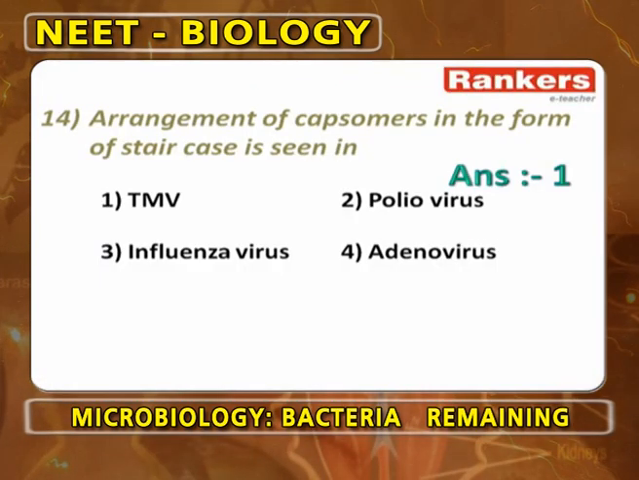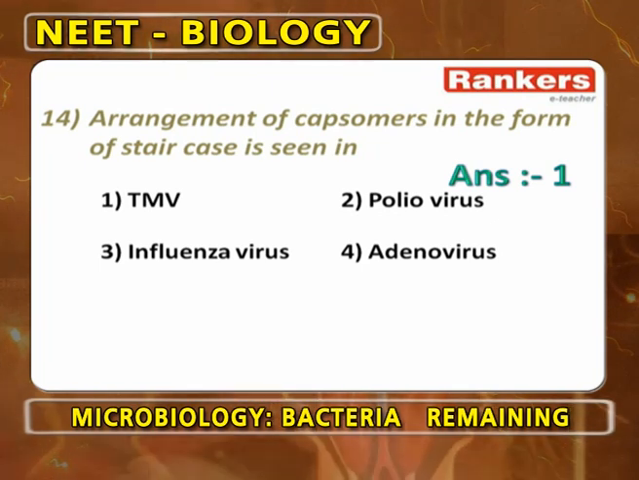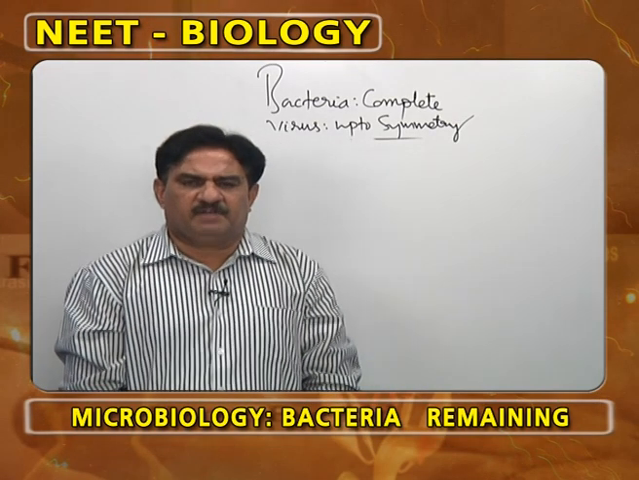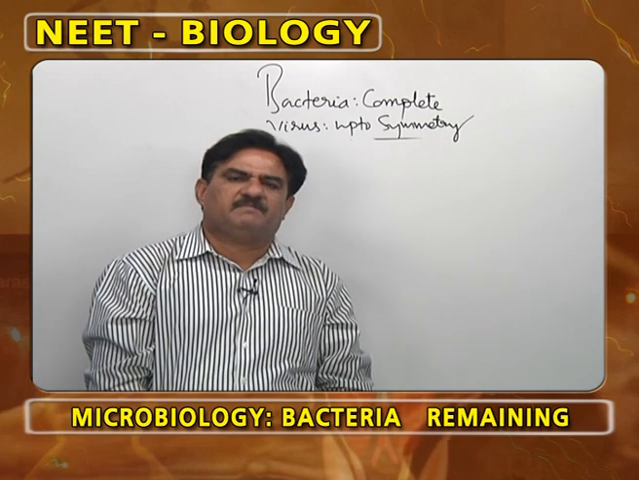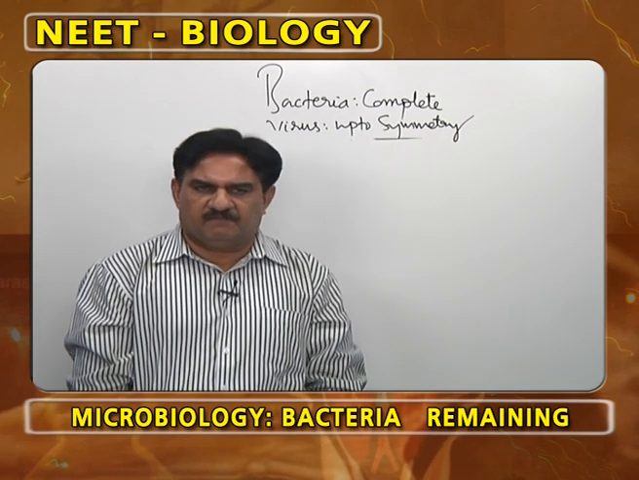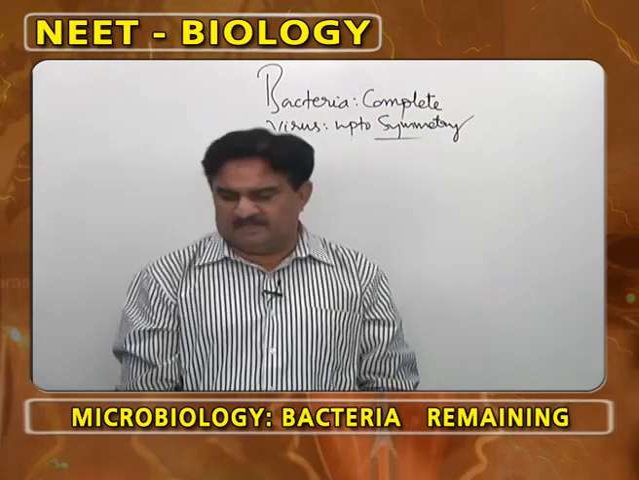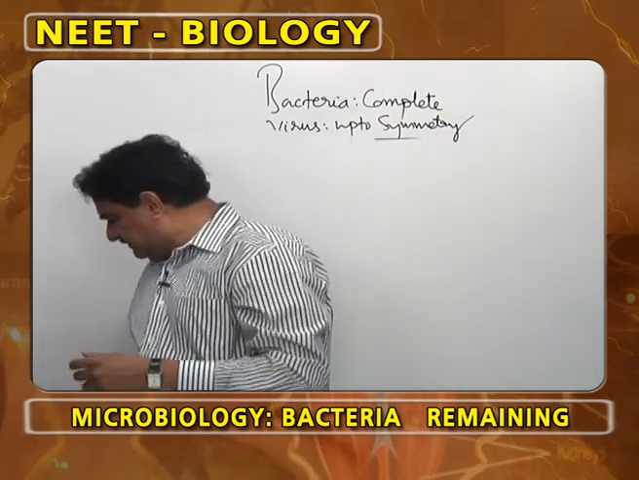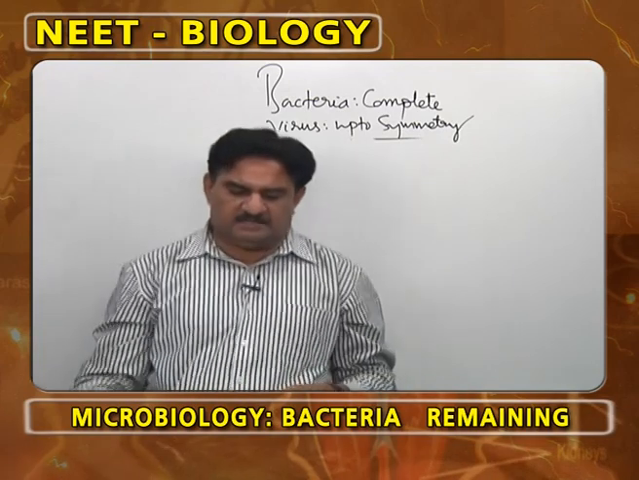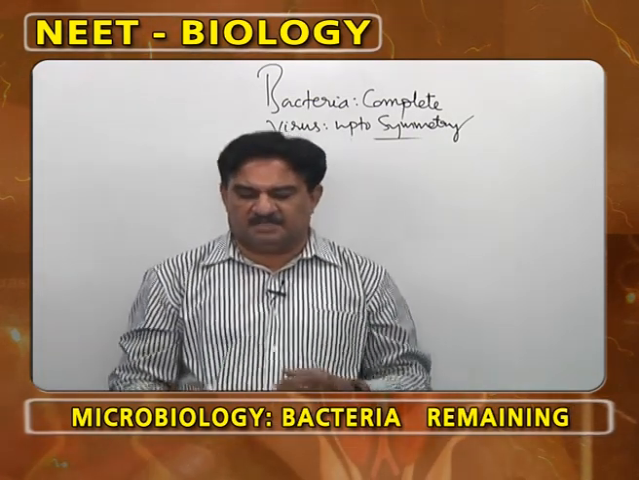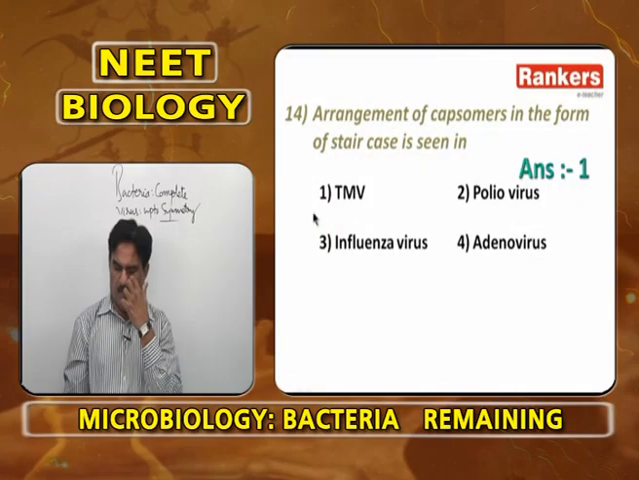So, the capsomeres are arranged in the form of a spiral staircase in the symmetry of tobacco mosaic virus. The number of capsomeres is 2130. Every capsomere contains 158 amino acids, and the single stranded RNA contains 6,500 nucleotides. So, arrangement of capsomeres in the form of a staircase is seen in tobacco mosaic virus.